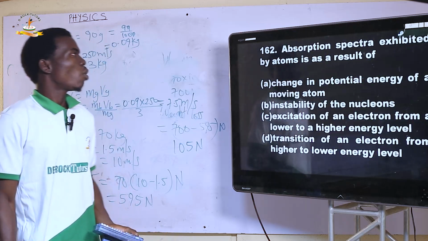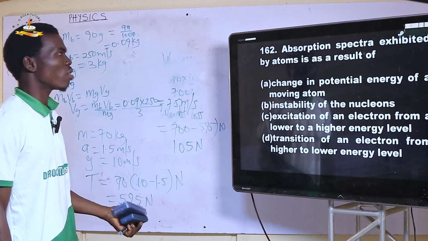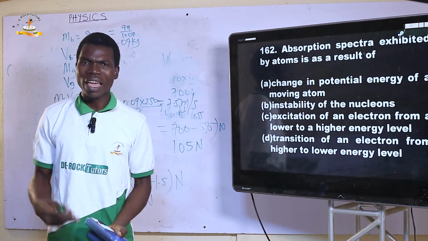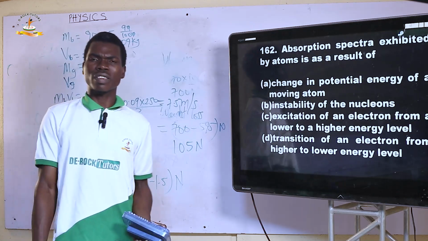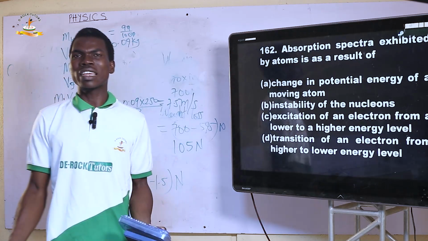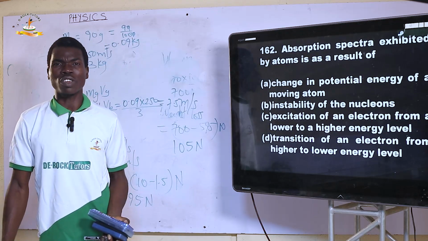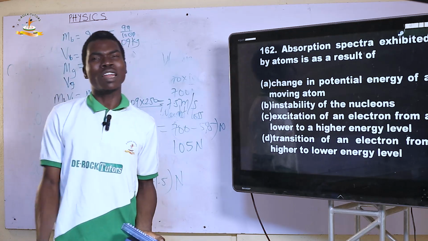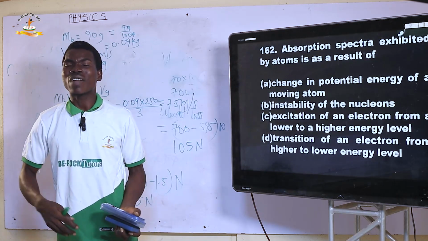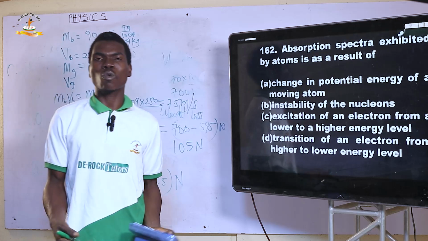Next. 162. Absorption spectra exhibited by atoms is as a result of what? Don't forget that Niels Bohr, while explaining the reason why J.J. Thomson saw some scintillation in the case of his discharge tube experiment, said that atoms, when they lose energy, radiate photons, and these photons they radiate are in quanta.